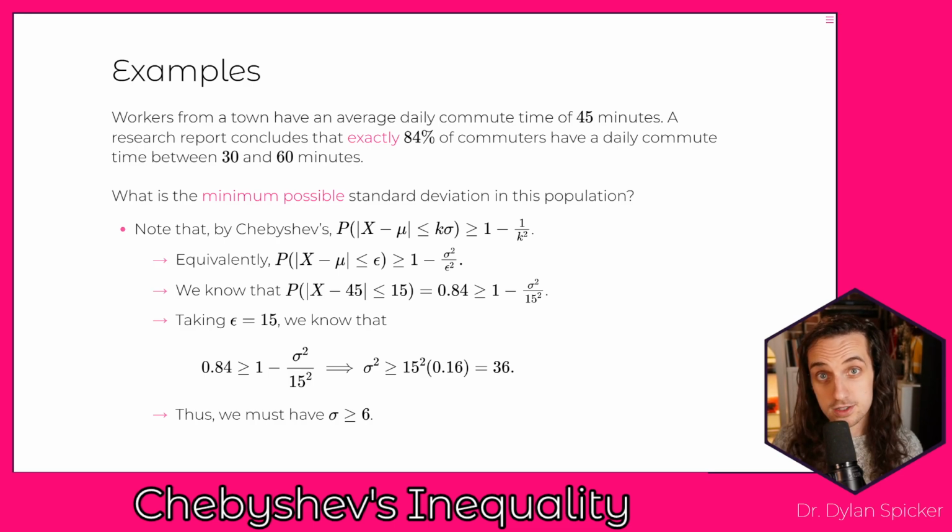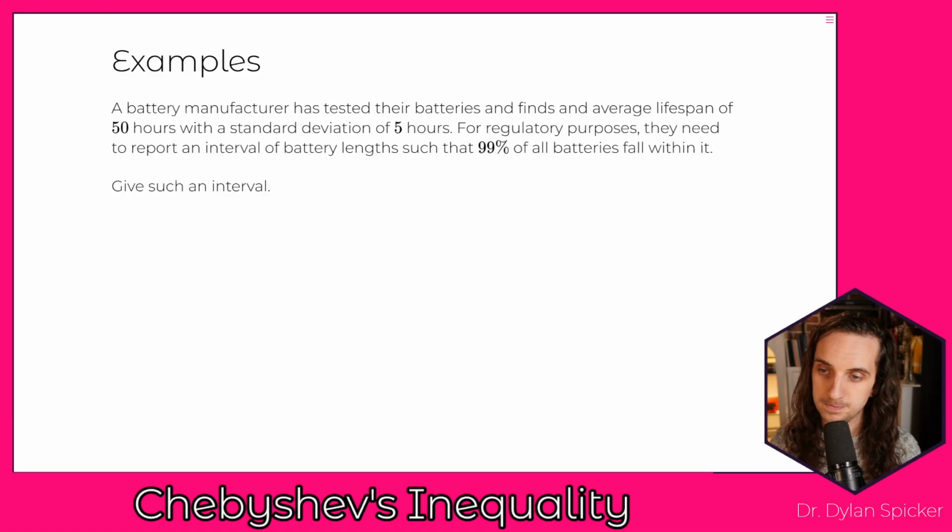Okay? And so this is using it in a different kind of way. But we know that if it's true that the daily commute time is 45 minutes on average, and exactly 84% of people fall between 30 and 60 minutes, then the smallest that the standard deviation can be is 6. It can be larger than that, but the smallest is 6.